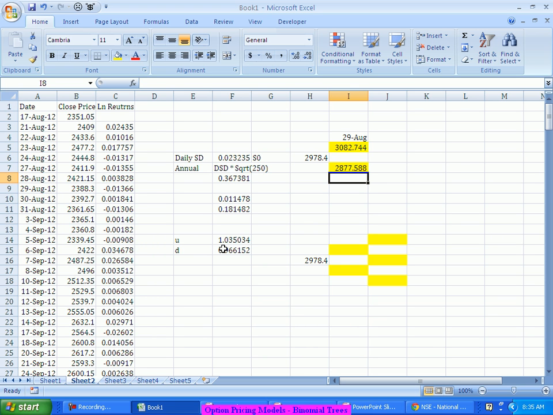But it's as simple as looking at it like this: on the days it is going down, what value will be reached, and take the expected value of that. So on an average, it can touch 2877. On the higher side, on an average, it can touch 3082. It may be 3200 also, there is a possibility, but the average of all those possible moves is somewhere around 3082.